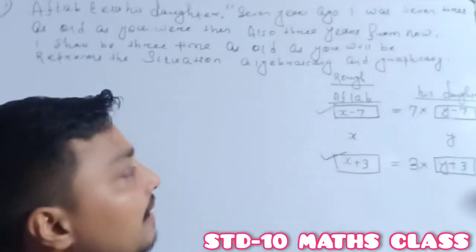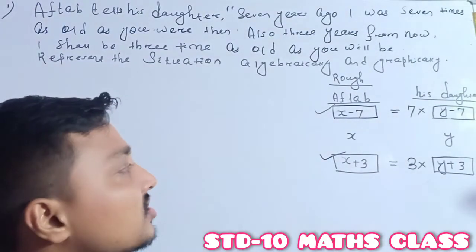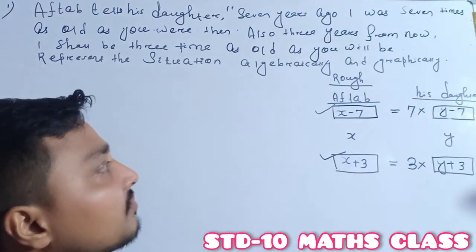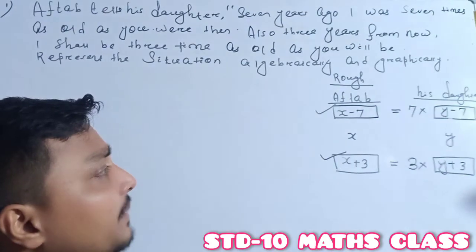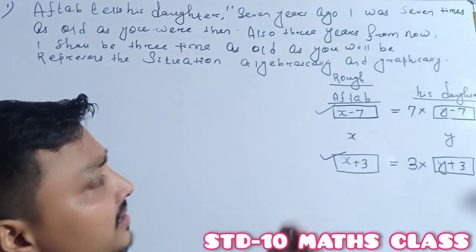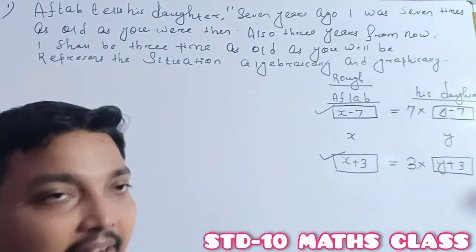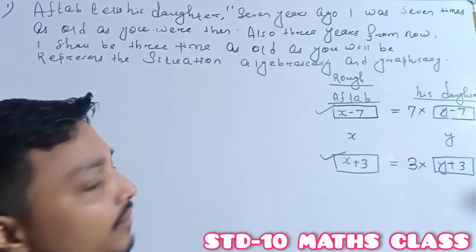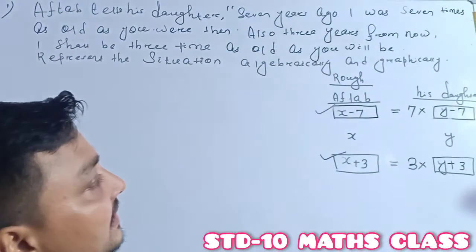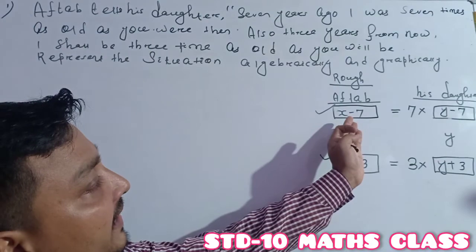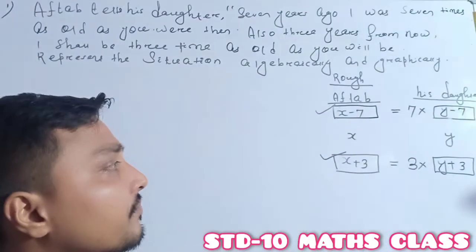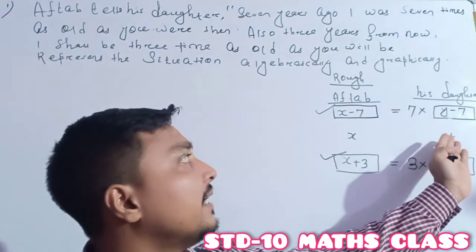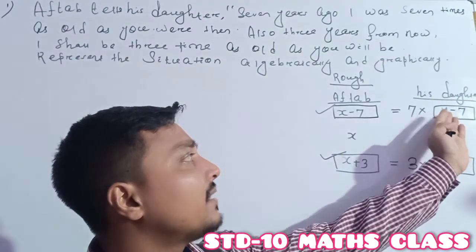Here I am omitting a few of the things. Your writing style should be just like this. Suppose the present age of Octave is X years and the present age of his daughter is Y years. So before 7 years, the age of Octave was X minus 7 years, and his daughter's age was Y minus 7 years.